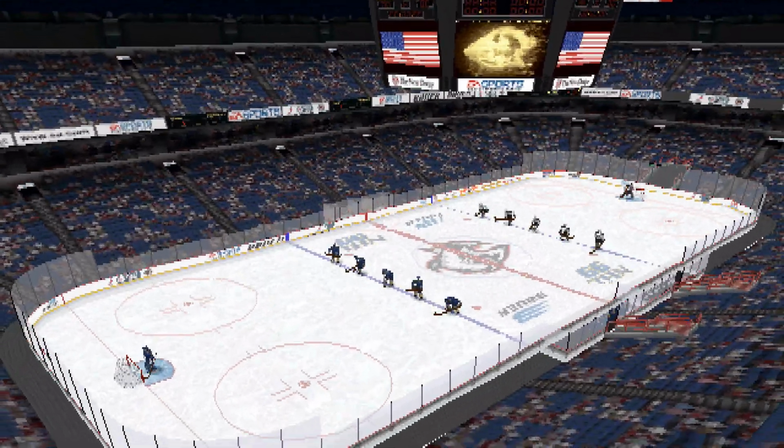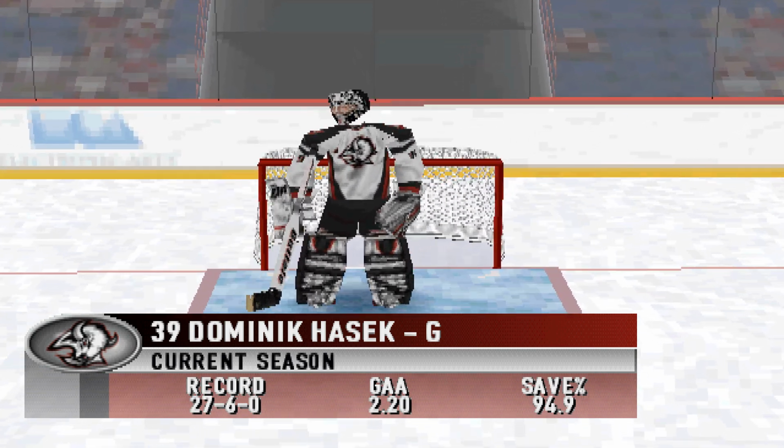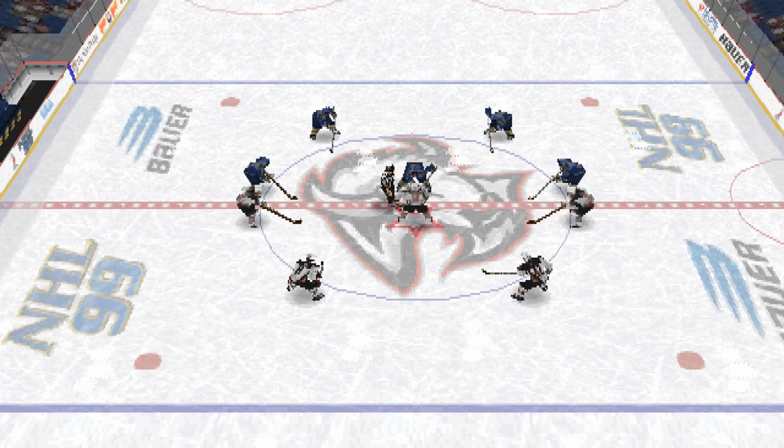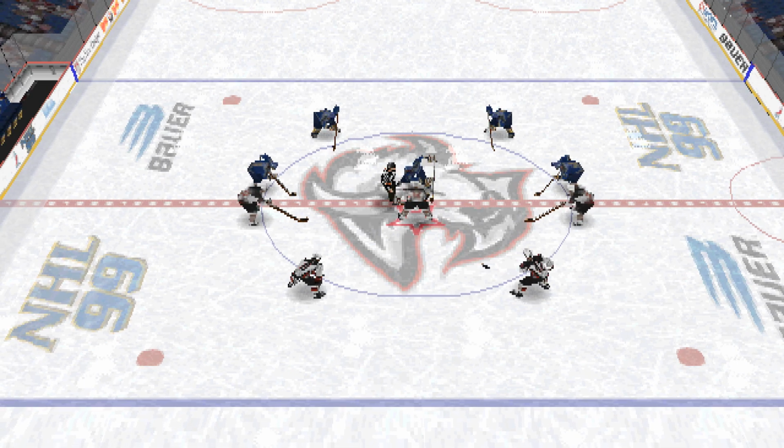Hi and welcome to Buffalo. I'm Jim Houston and your color commentator is Darryl Ray. And here are the goaltenders for this game. Hasek will be up against Fury.